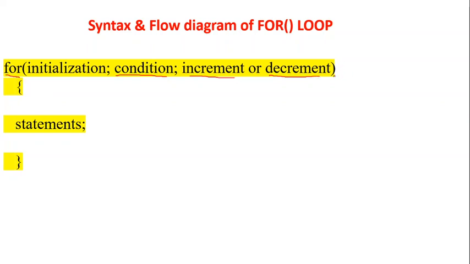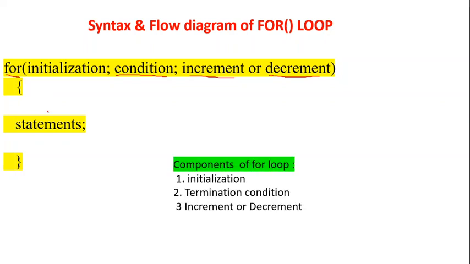Don't give a semicolon after the for loop. Even if you give a semicolon here, it will not give any syntax error, but only the last iteration values will be executed. So don't give a semicolon after any loop. This is the syntax. Body of the statements: by default, the for statement can execute only one statement in the body. So to execute more statements, we make it a block. These are the components of the for loop.